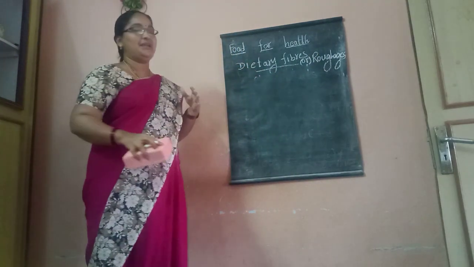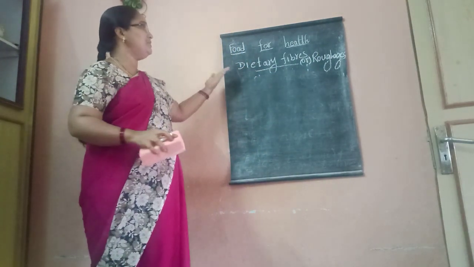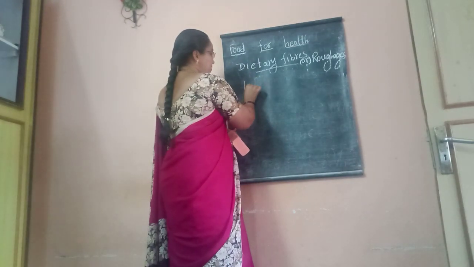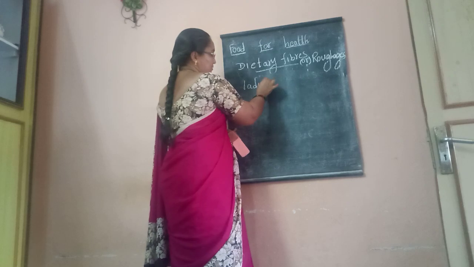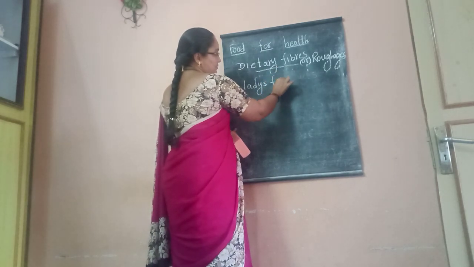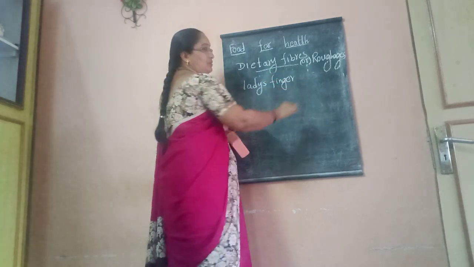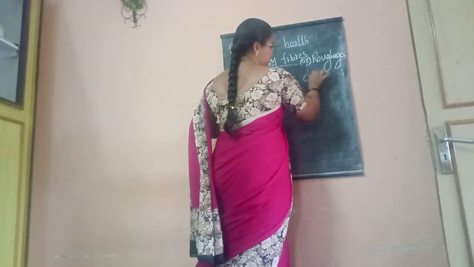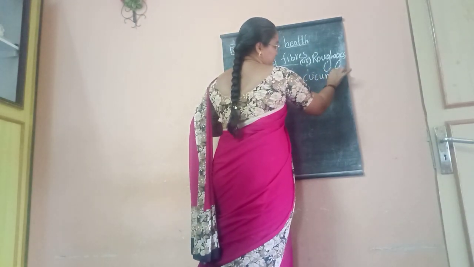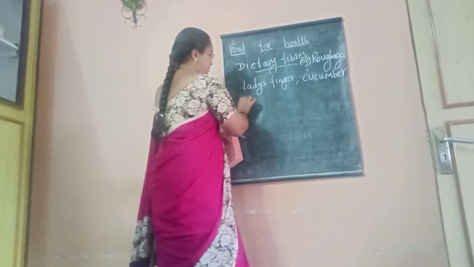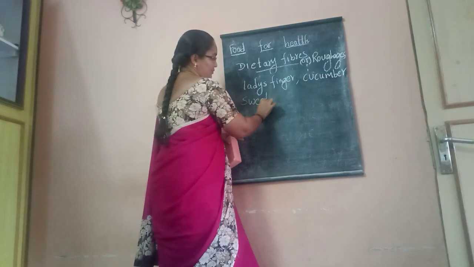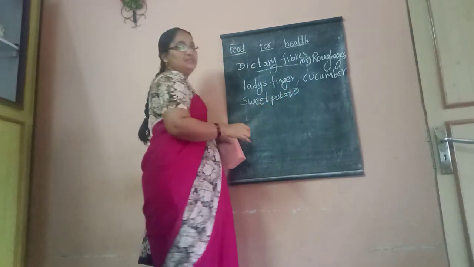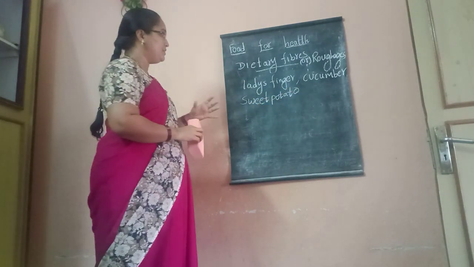Which food items are the rich sources of dietary fibers? In the vegetables: lady's finger, cucumber, sweet potato, leafy vegetables, sprouts, cluster beans, beans, drumstick.